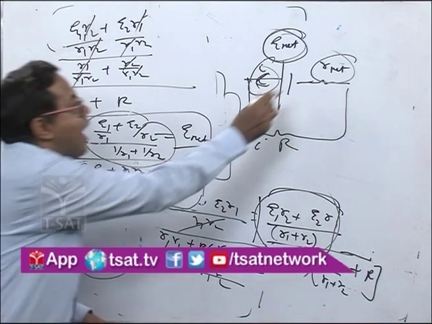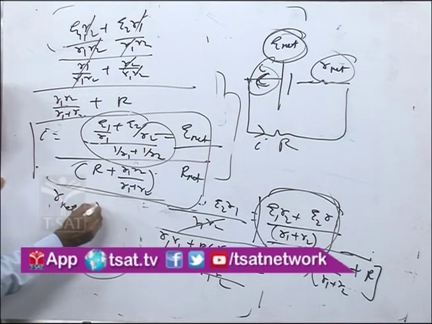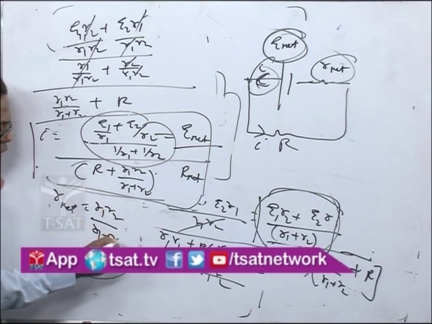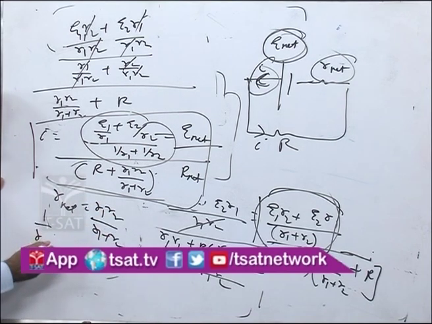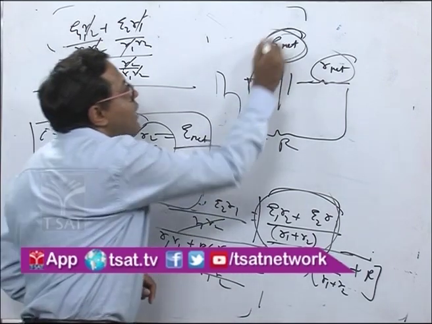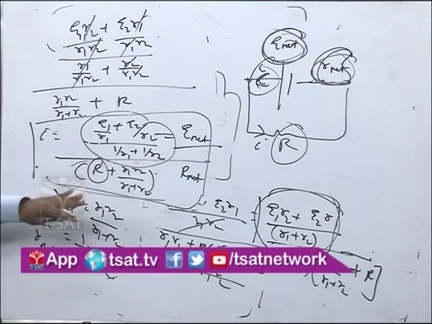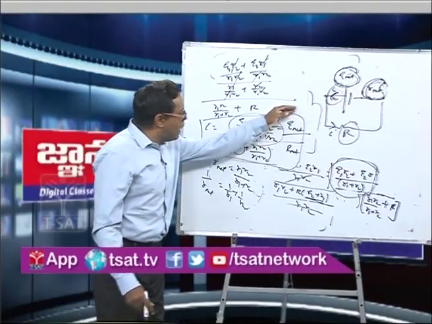And what is the value of R net? We can write R net for two cells as R1 R2 upon R1 plus R2, or the general formula: 1 upon R net is equal to 1 by R1 plus 1 by R2. So now we got E net, we got R net, and R is connected in series, so we are just adding it. So this is a very important concept where we got E net and R net.